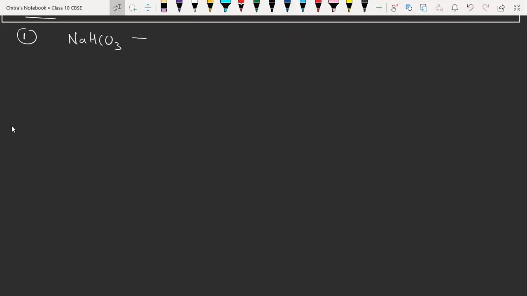When it reacts with dilute HCl, hydrochloric acid, then it will form NaCl, carbon dioxide, and water. Very simple. Understood everyone? Yes, sir. So now we have to write the description for the reaction.